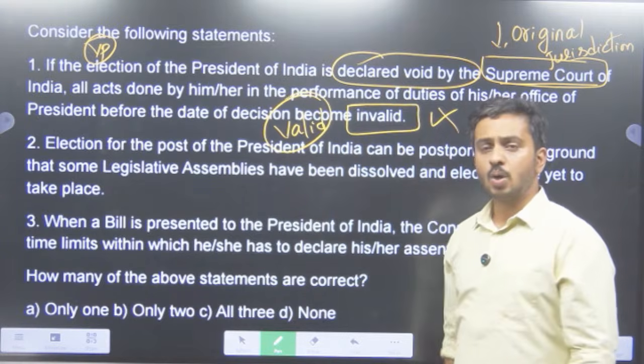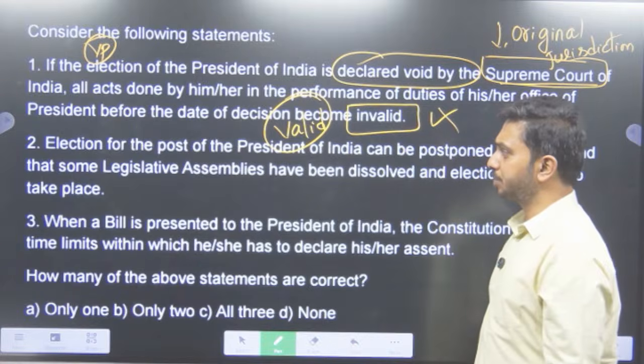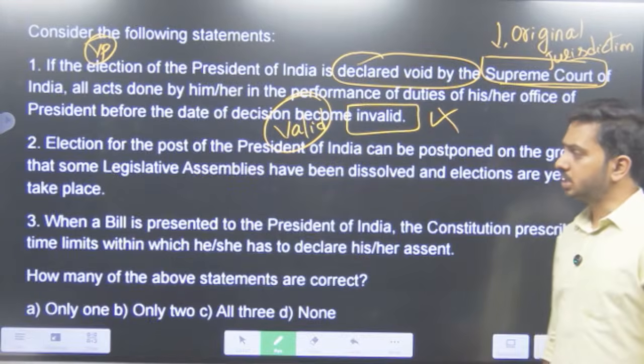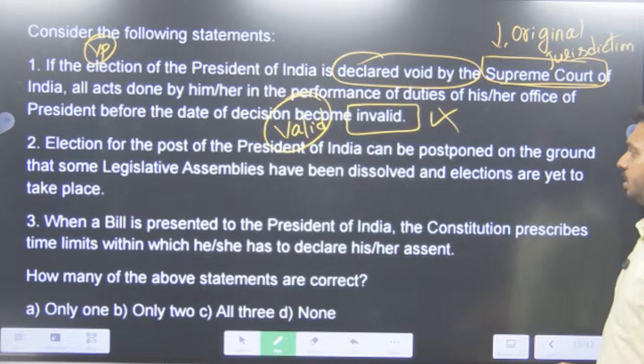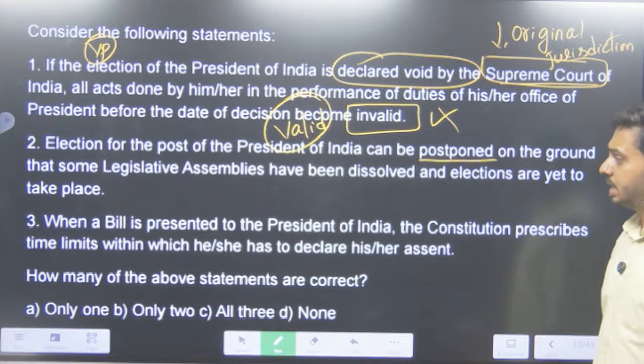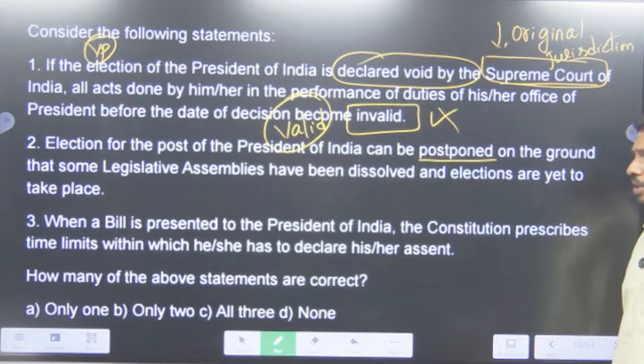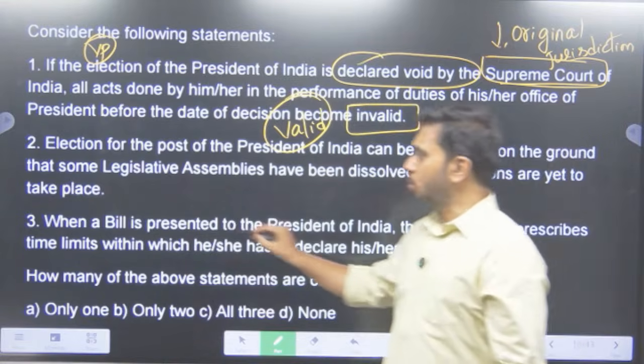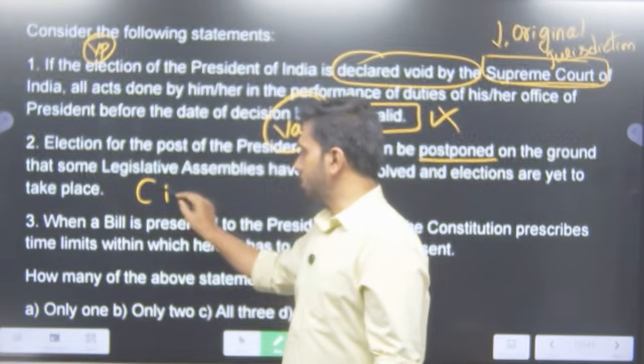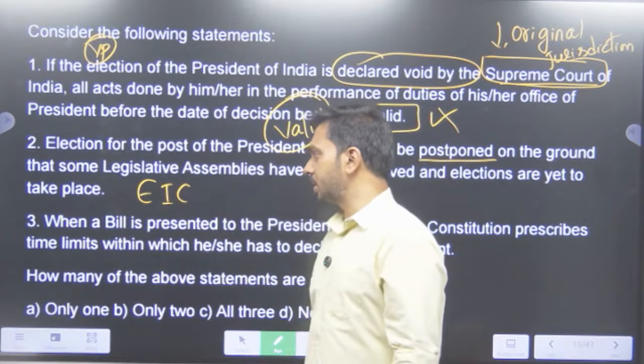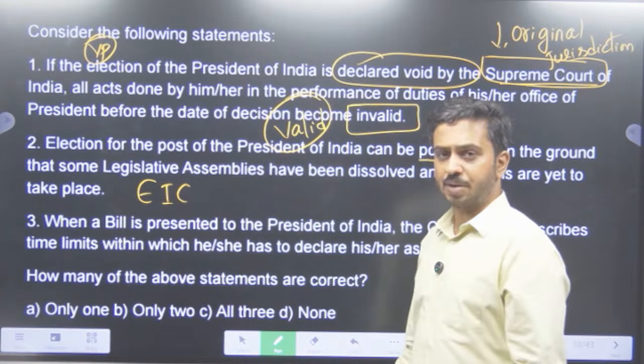Actually stands valid. So the first statement here is wrong. Election for the post of the President of India can be postponed on the ground that some legislative assemblies have been dissolved and elections are yet to take place. So who conducts the election to the post of the President of India? It's the Election Commission of India.